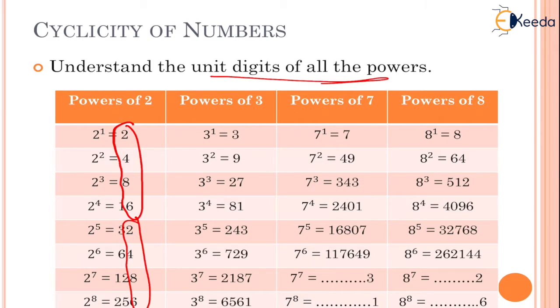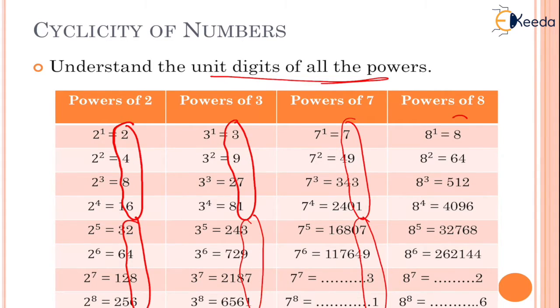Although the unit digit is different here, it is definitely repeated after 4 times for 3. Similarly, for 7 also it is repeated after every 4 times, and for 8 as well. So what can we conclude out of this? The cycle is of 4. What do we mean by that? Each and every number, 2, 3, 4, 7, whatever, is definitely going to repeat itself after every 4